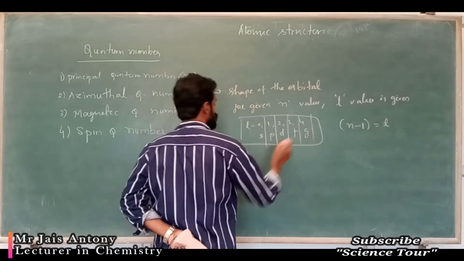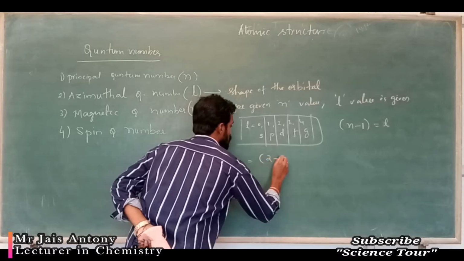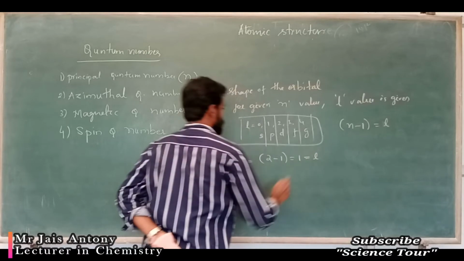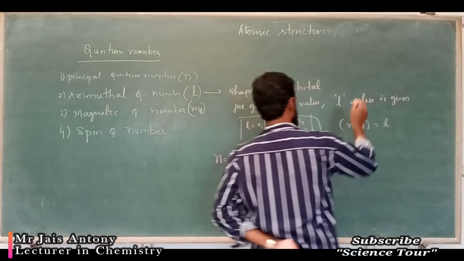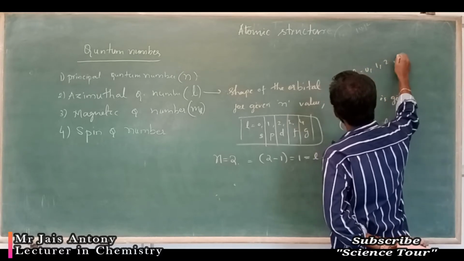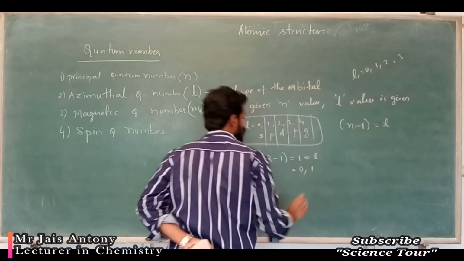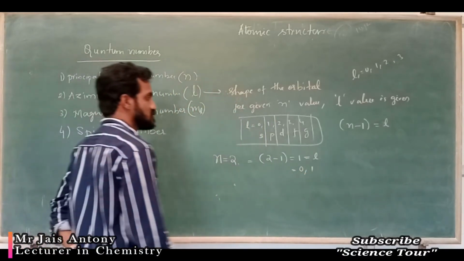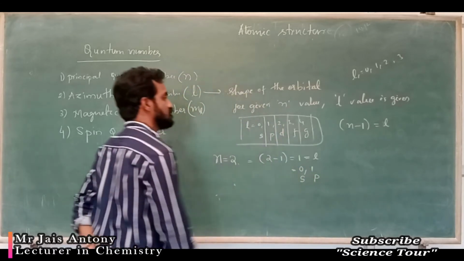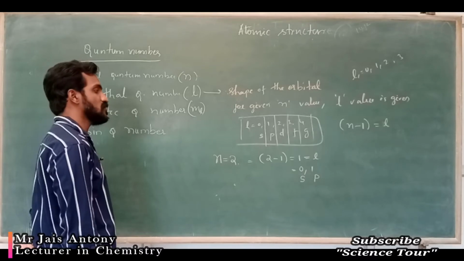Here I will write the formula: n minus 1. 2 minus 1 is how much? 1. That is nothing but L. So the L value ranges from 0, 1. That means 0, 1: an s orbital is there, a p orbital is there. Okay, it gives the s orbital and p orbital.